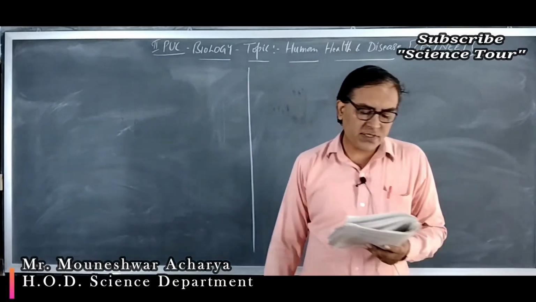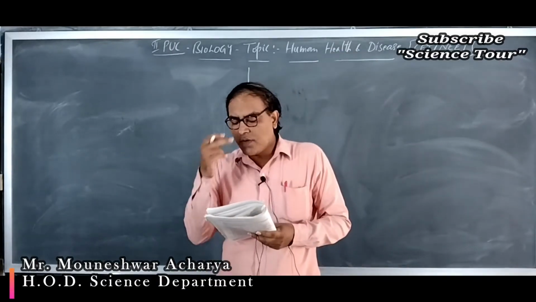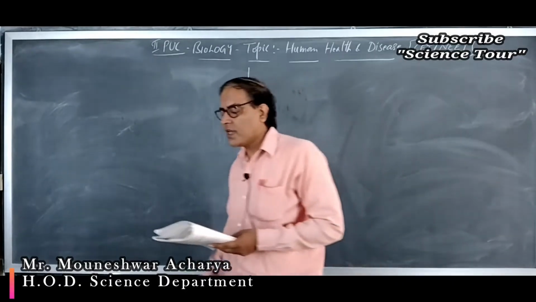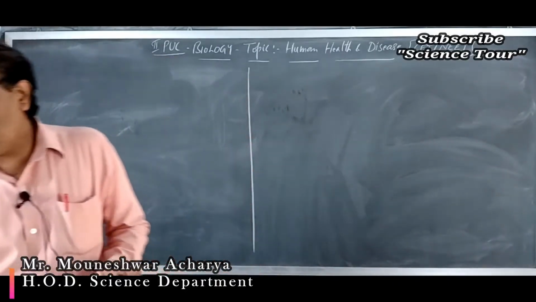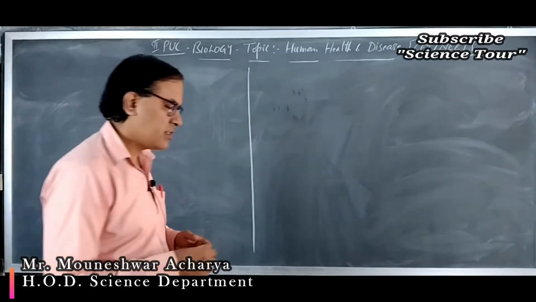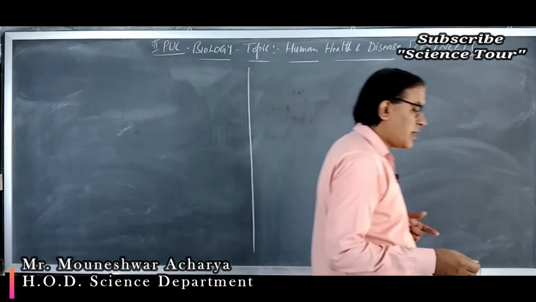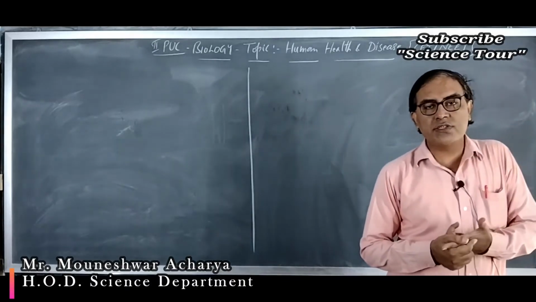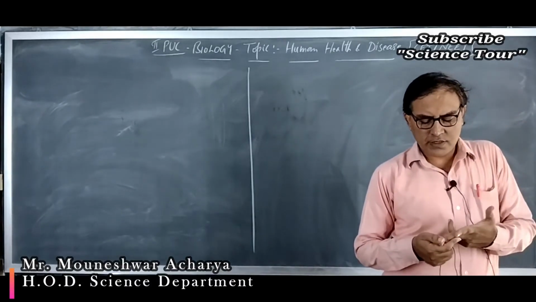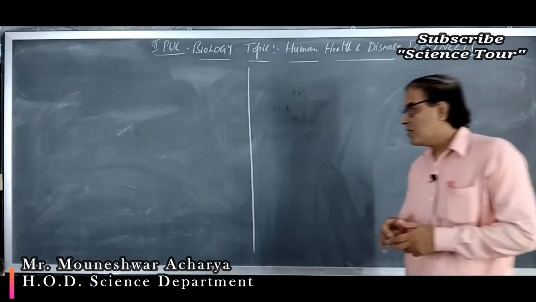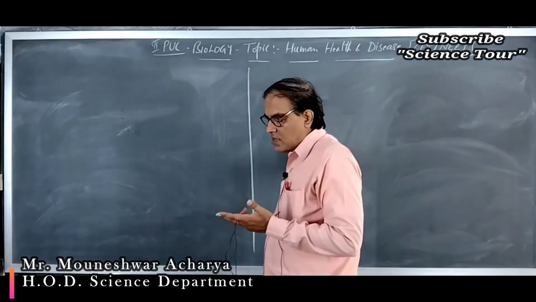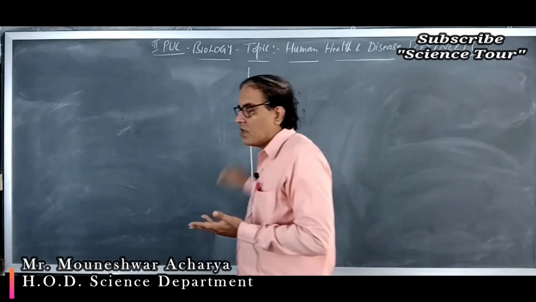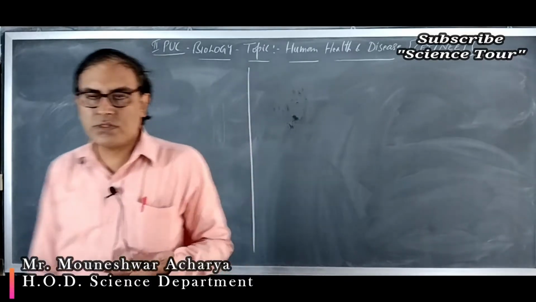Question number 12. AIDS is caused by HIV. Among the following, which one is not a mode of transmission of HIV? HIV is caused by transfusion of the infected blood from one person to another, by infected syringes or needles, by a pregnant woman to the baby, or by having unprotected sex with unknown persons.